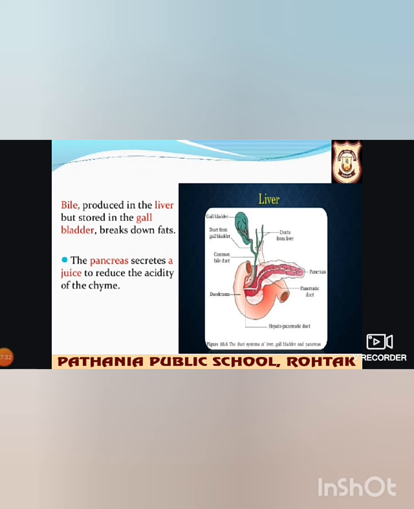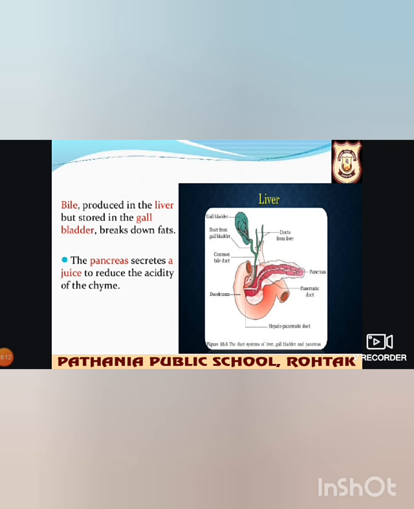So now, first starting with the liver. This is a diagram of a liver, and it is a reddish brown gland located in the upper part of the abdomen on the right side, and it is the largest gland in the body. It secretes bile juice, which is stored in a sac-like structure called the gallbladder. These two questions are very important. It can come in your exam also: where is the bile juice secreted? It is secreted by the liver, and which organ stores it? It will be the gallbladder.